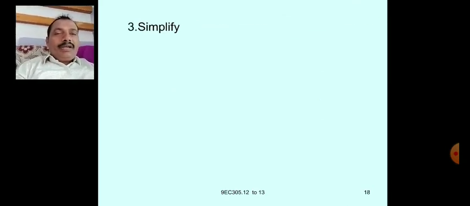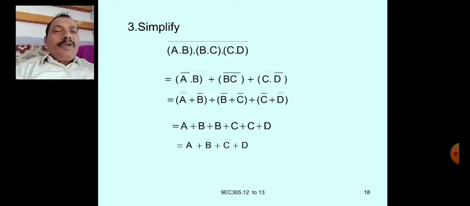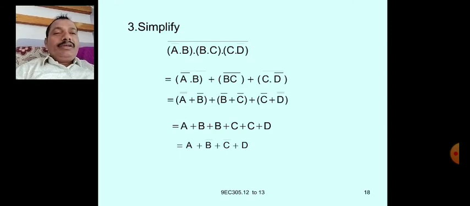Next problem, let us take another problem. Simplify A bar dot B in the brackets, next B dot C in the brackets, C dot D bar, whole bar.